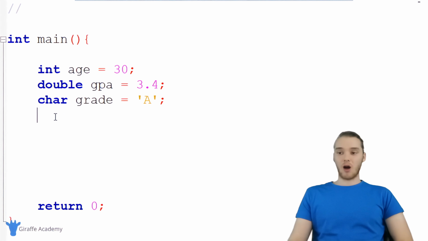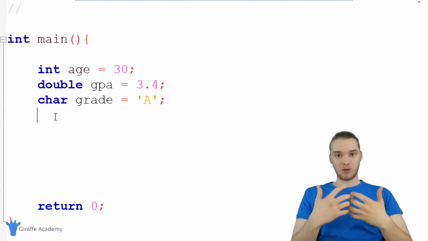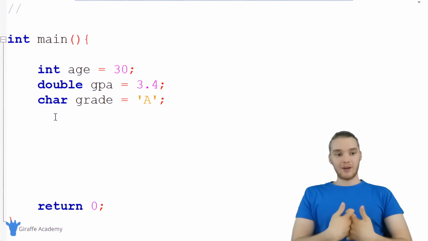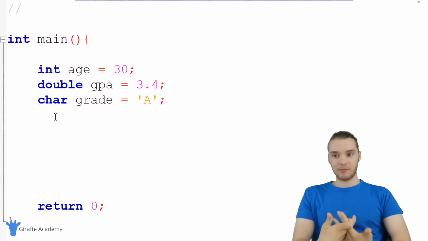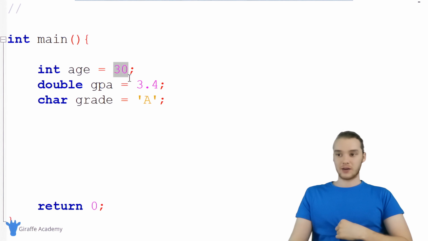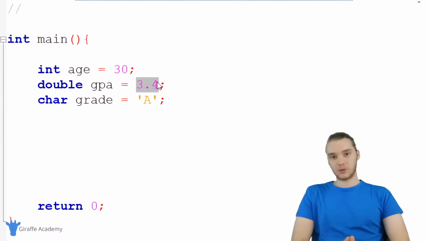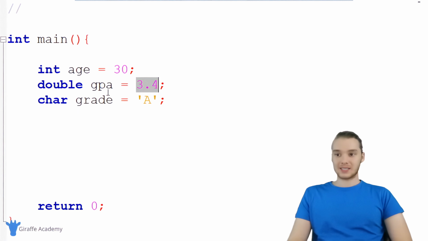But again, here's the thing. All of this information is stored in our physical memory somewhere. And so whenever C needs to access that information, whenever our computer needs to access this value 30 or this value 3.4, it's actually going to refer to a specific memory address, right? So when I want to access this variable age, I can just type out age and then I can use this variable.